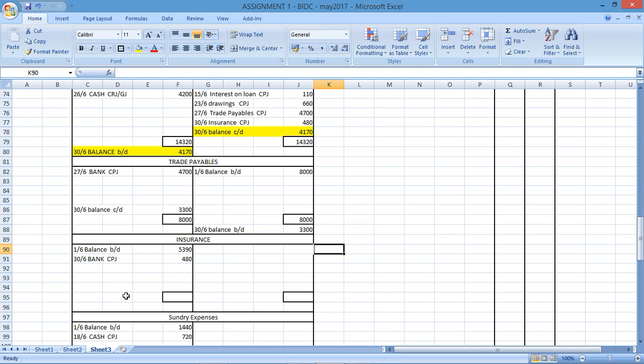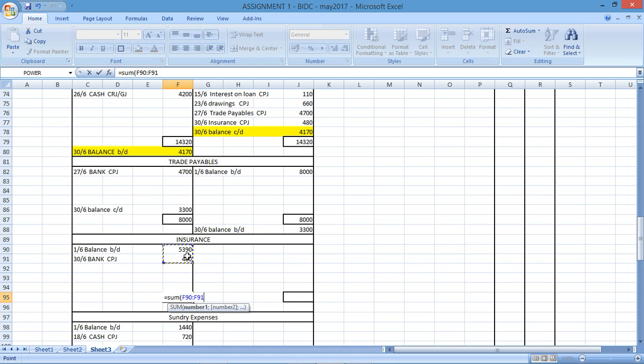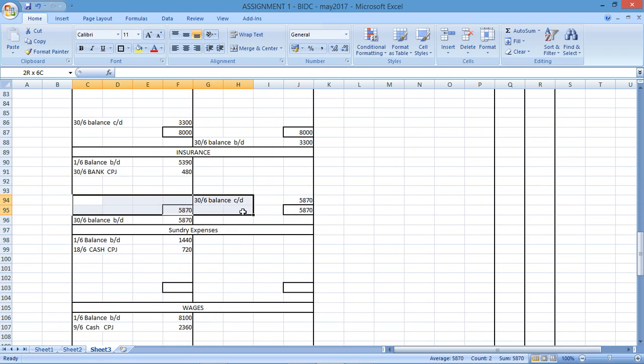Here I'm just going to total, so I'm literally adding brought down and carried down. It's going to be those amounts there for insurance.